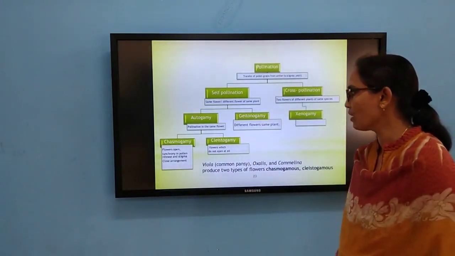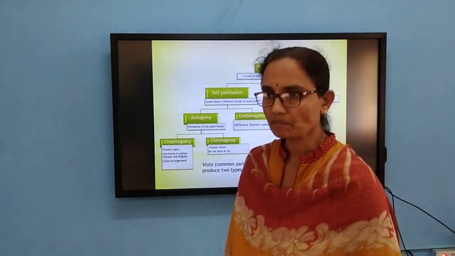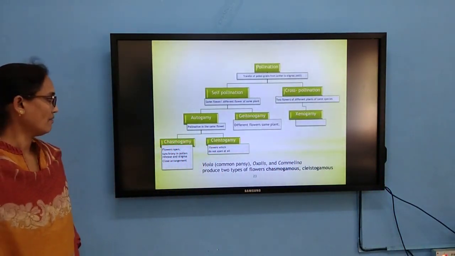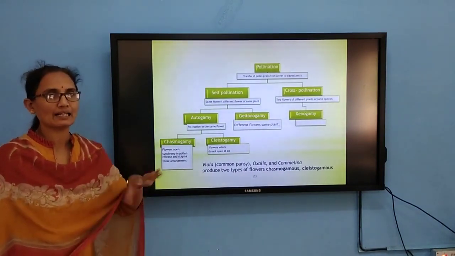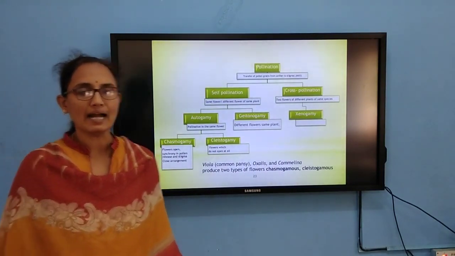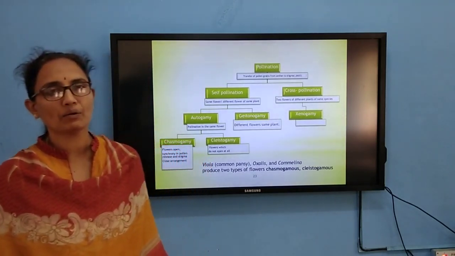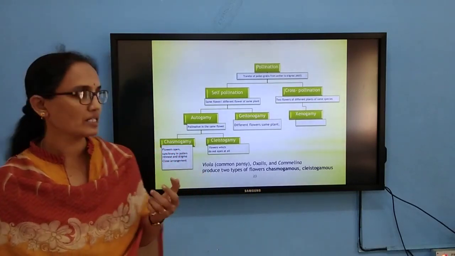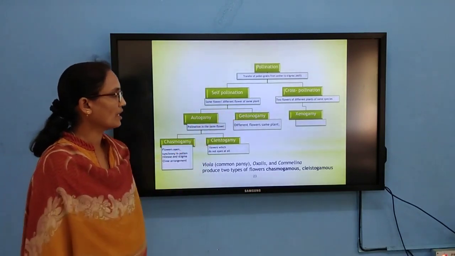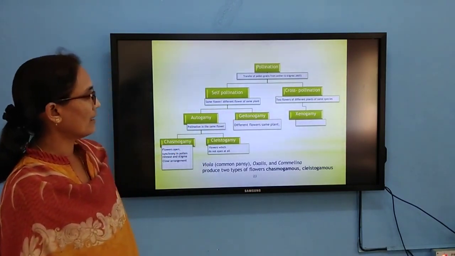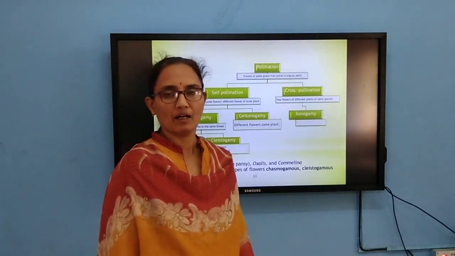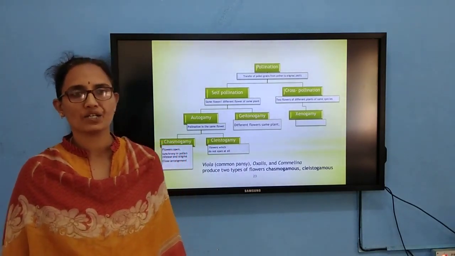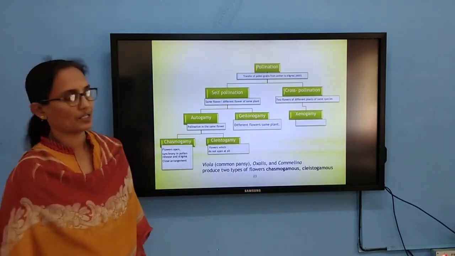So then coming to the chasmogamous flower, just like any other flowers with exposed anthers and stigma, there exists a synchrony between pollen release and stigma receptivity. That is observed only in case of chasmogamous flowers. Then cross-pollination is given the name xenogamy. The pollination takes place between two flowers present on two different plants but belonging to the same species.